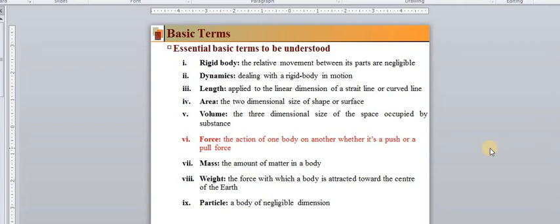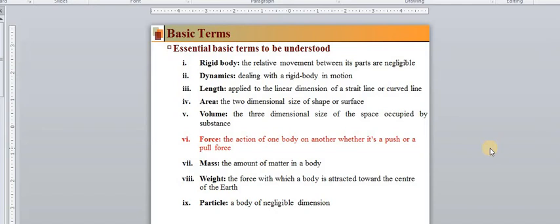Okay. What is force? The action of one body on another, whether it is a push or a pull. That means there is an action of one body on the other body. When one body is kept on another, for example a laptop or a mobile kept on a table, the force of the mobile or laptop is applied on the table. That is a force.